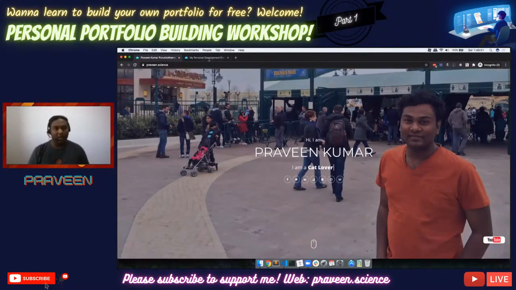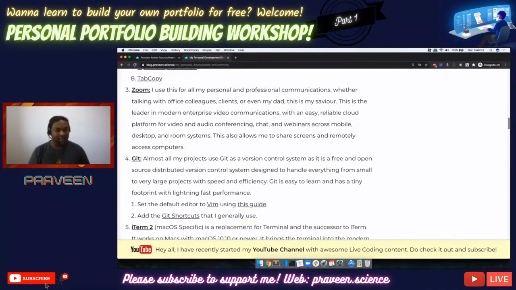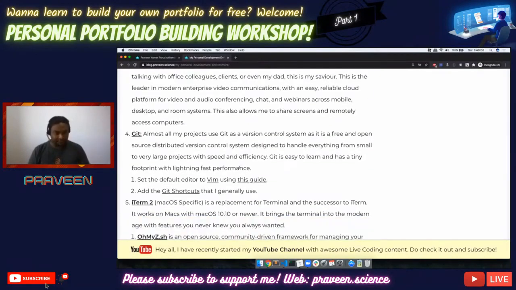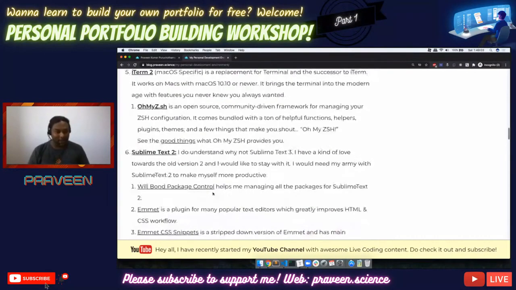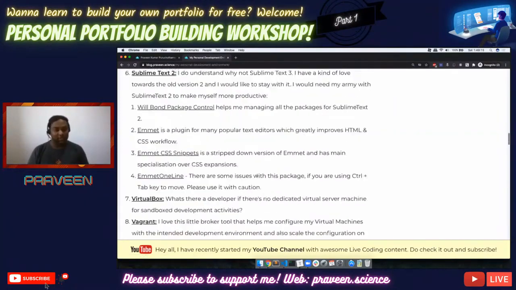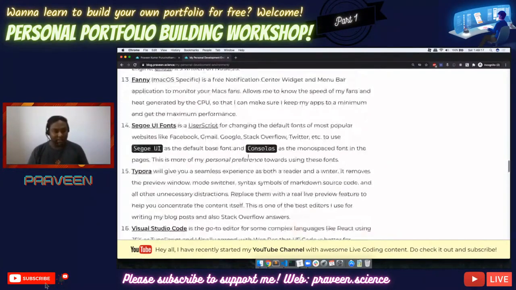Apart from these things, I use Git to make sure the whole version control is working perfectly, and a few things for terminal management. Sublime Text is one of the best things that I use for HTML and CSS, but today, for simplicity's sake, I'll use Visual Studio Code. So let's directly go into VS Code.